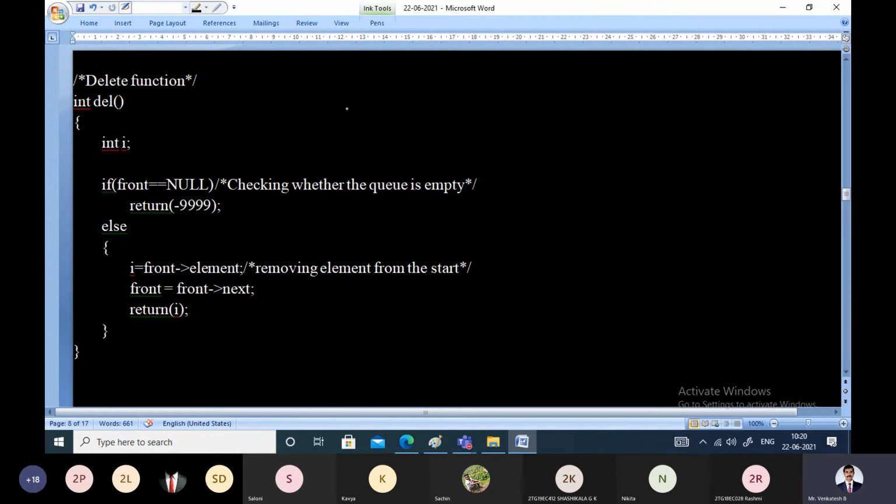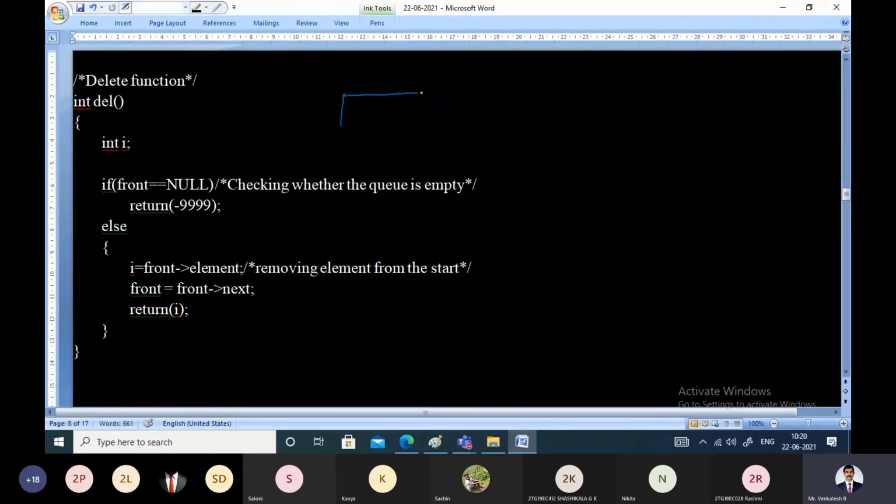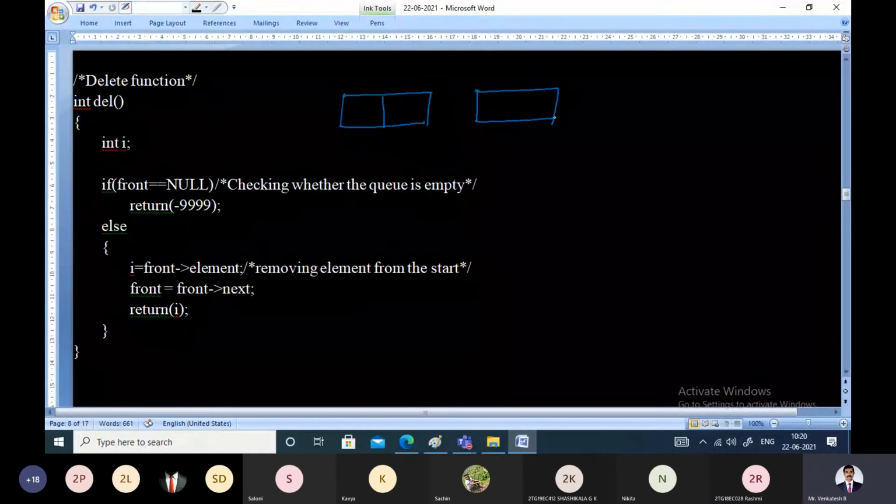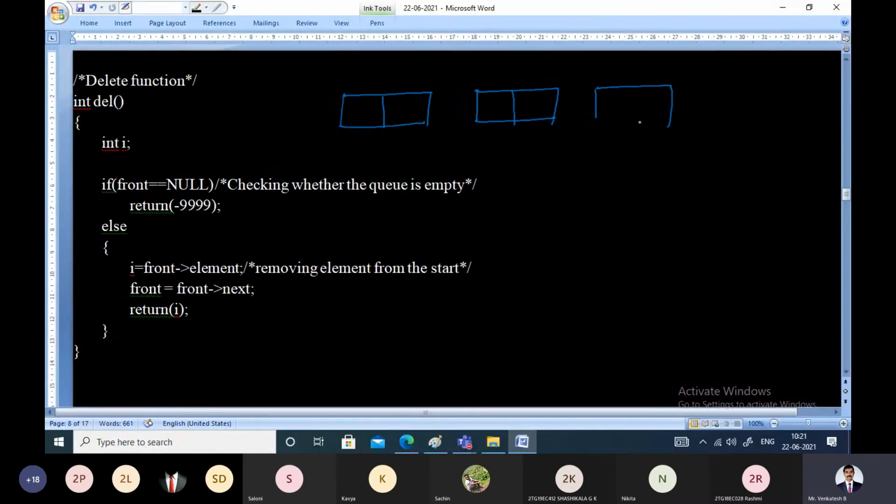Now let us see the delete function. That is how the delete function will work in the case of the linked implementation of the queue. In the linked implementation of the queue, we know that to delete an element from the queue, we use the front end. Which is the front end? This left side is the front end and this right side is the rear end.